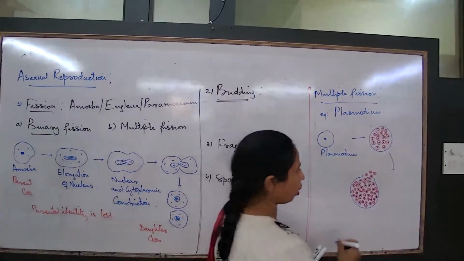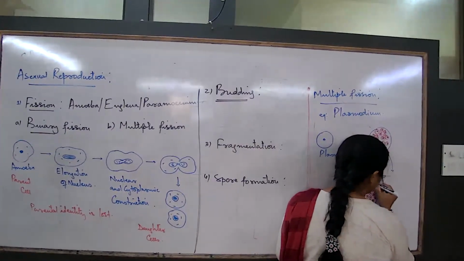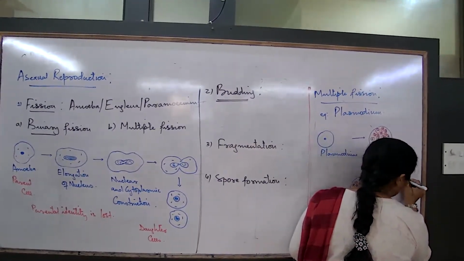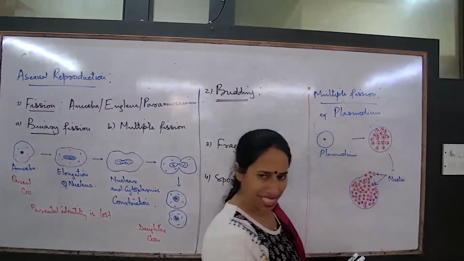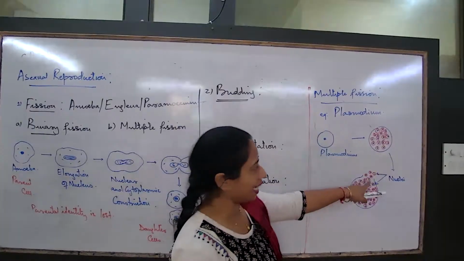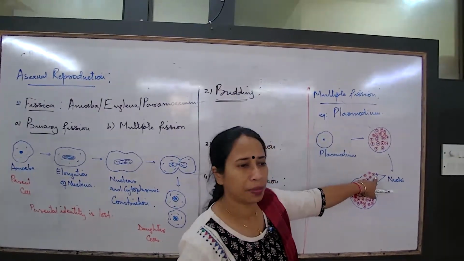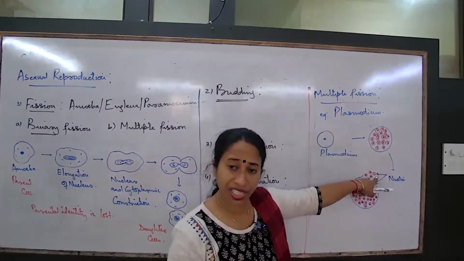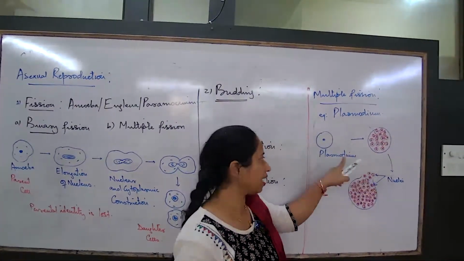These are the offspring. What are these? These are the nuclei, a large number of nuclei. But these nuclei also contain cytoplasm, and provided they get an adequate amount of moisture, temperature and nutrients, they will start growing into a new organism again.